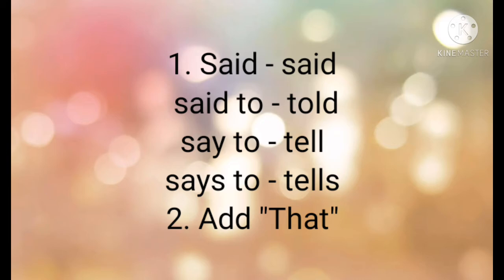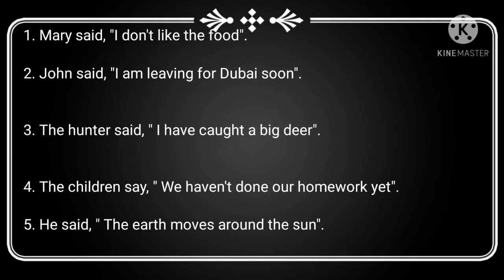Rule 1. While converting direct statement sentences into indirect statement sentences, the verb said will be said. Said to will be changed into told. Say to will change into tell. Says to will change into tells. And of course, our conjunction and keyword that must be added. Then all the quotation marks will be removed. There will be some changes in tenses and pronouns, which are common. Okay, children, now let's see some sentences.